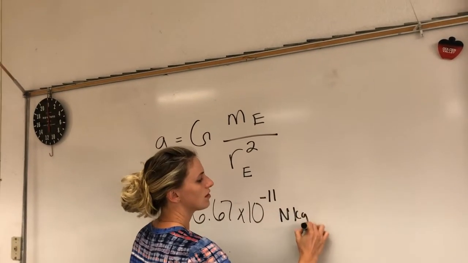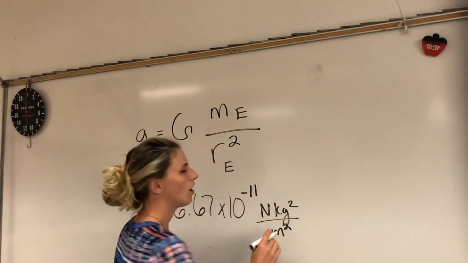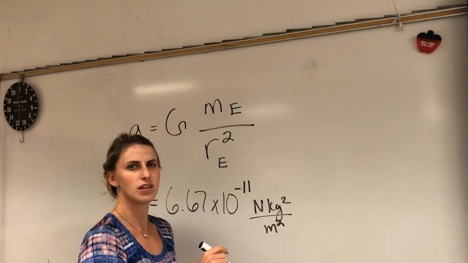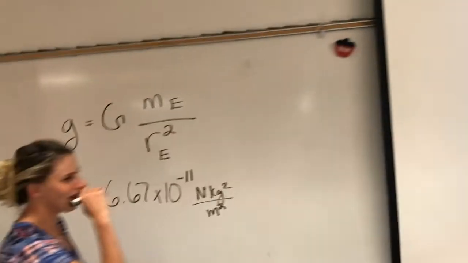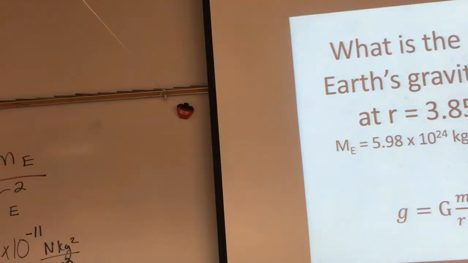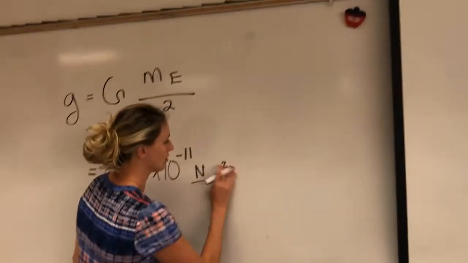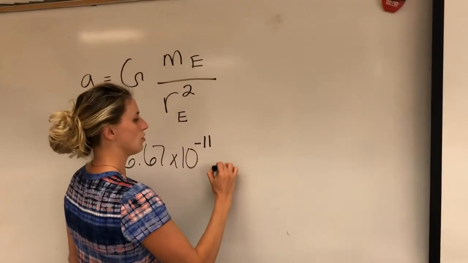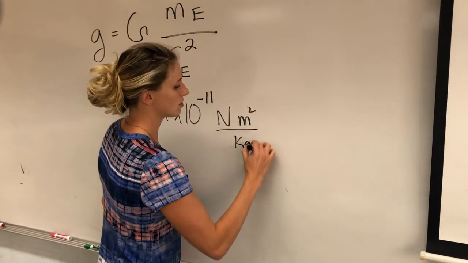The units are newtons, meters squared over kilograms squared. Wait a minute, mass on top, though, isn't it? Think about it. Force. Yes, newton meters squared over kilograms squared. But you knew that, boys and girls.